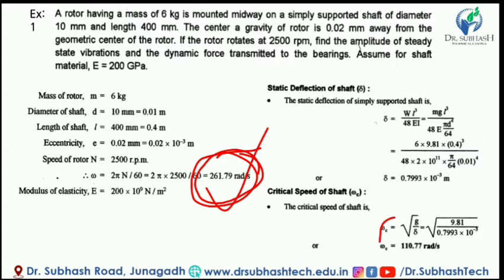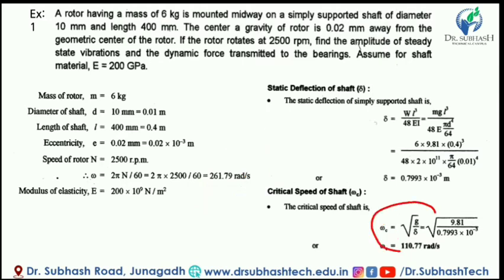Now we have to find the critical speed of the shaft, omega c. Omega c is found with the help of the square root of g upon delta. So we have to find the value of delta, which is the static deflection of the simply supported shaft.